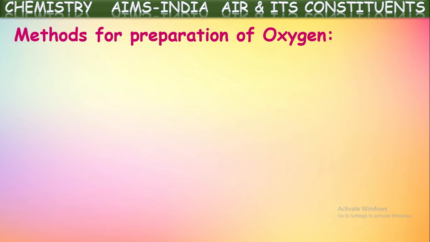Next, of course, it is available in the earth crust and in the atmosphere, even on the earth in the form of water. But how to prepare this oxygen gas in the laboratory? Can we prepare oxygen gas synthetically in the laboratory from chemicals? Yes, we can. At the starting, we said the discovery of oxygen was also done from chemicals. Joseph Priestley heated mercury oxide, and by heating mercury oxide, oxygen gas is prepared. In this way, we can prepare oxygen gas in the laboratory from chemicals. Let us see one of those methods here.